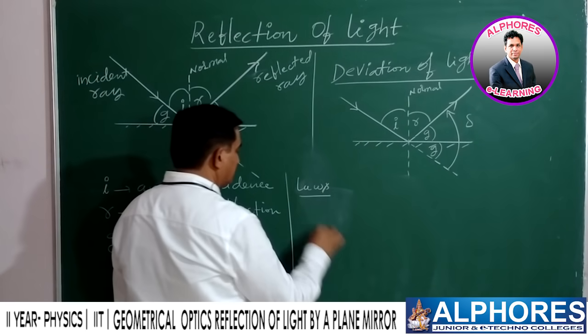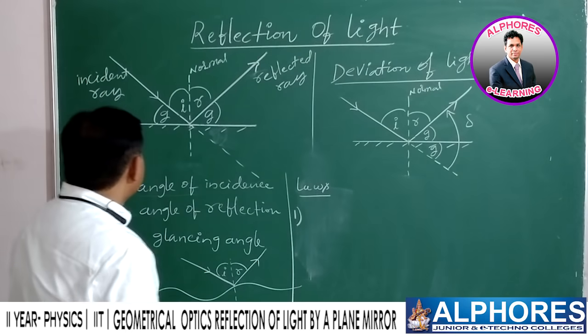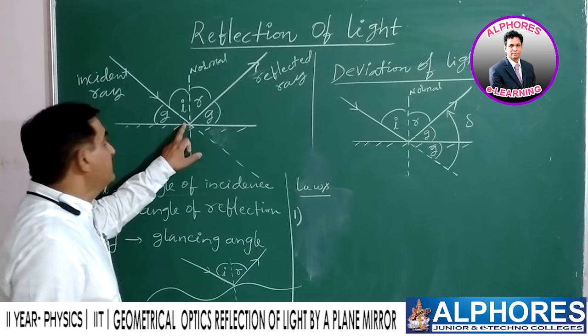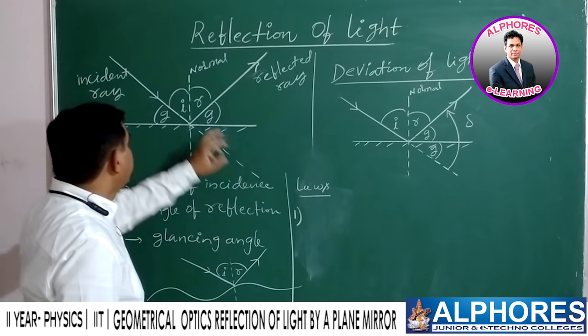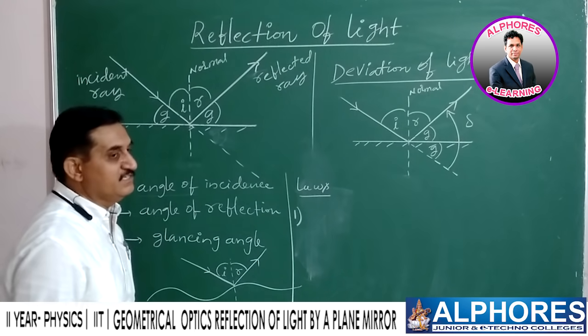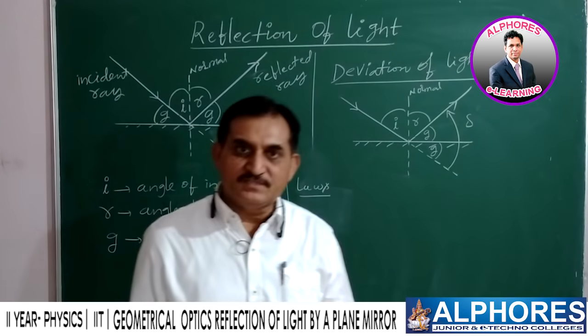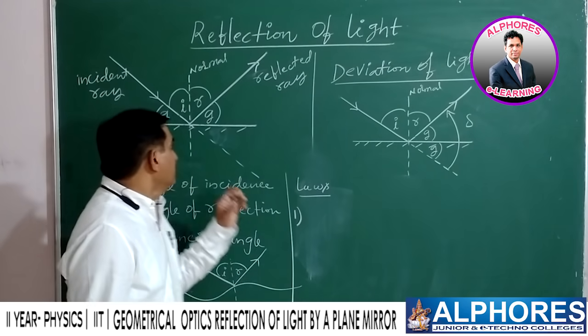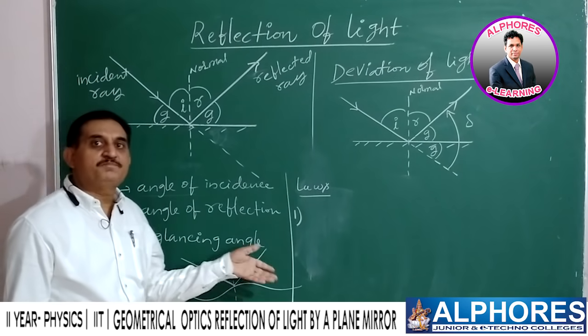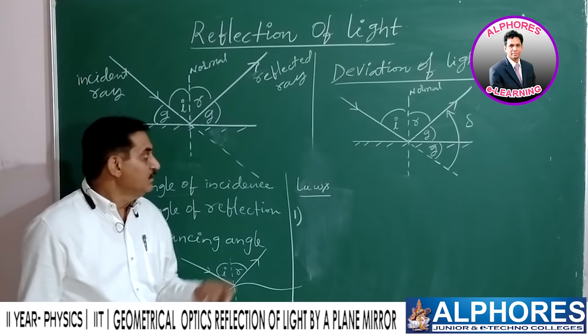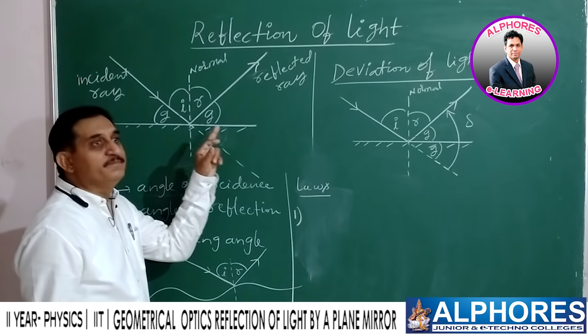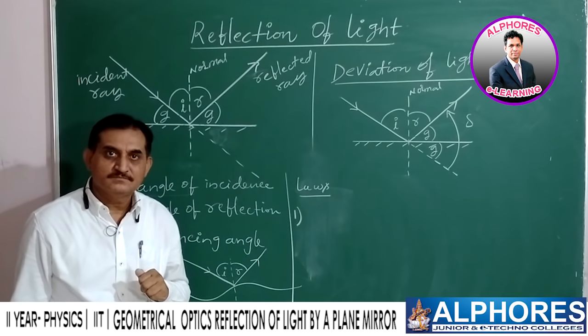Laws. Number 1. The incident ray, the reflected ray, and the normal drawn at the point of incidence all lie in the same plane. What does it mean? The incident ray we imagine in the plane of the board. The reflected ray should also be limited to the plane of the board.